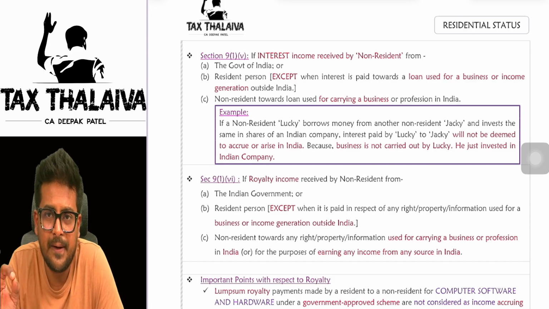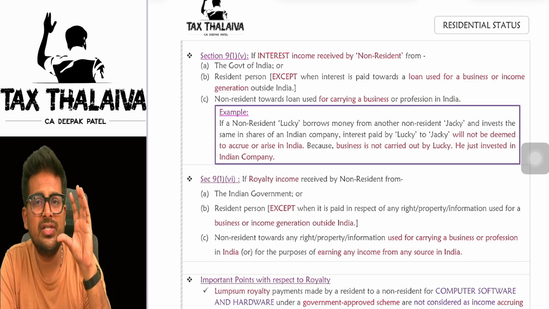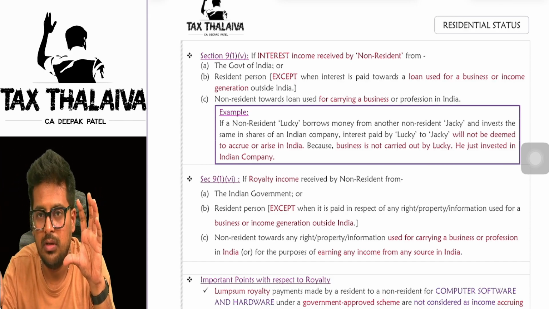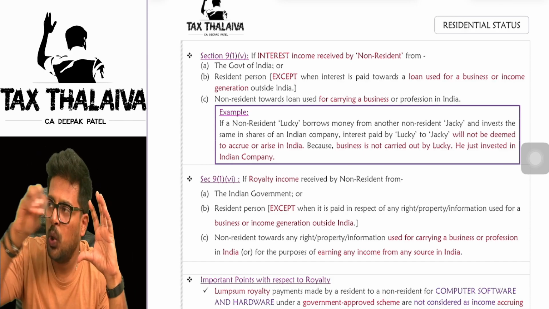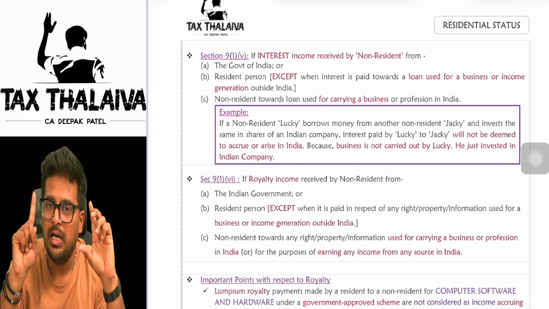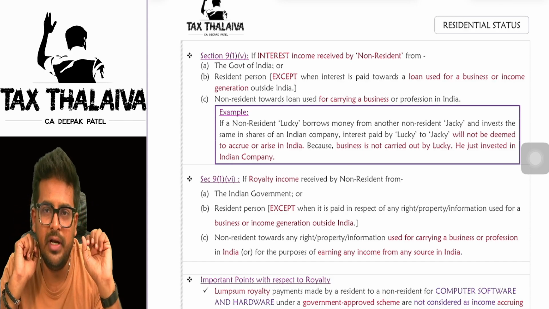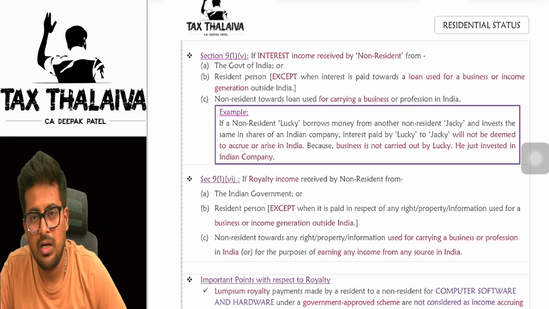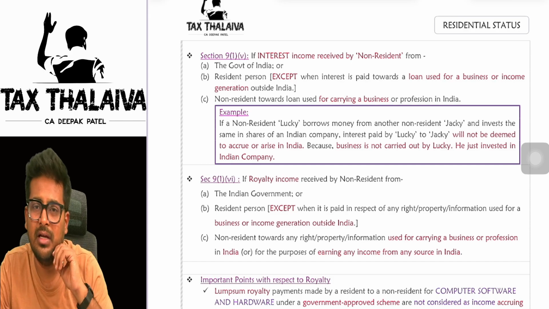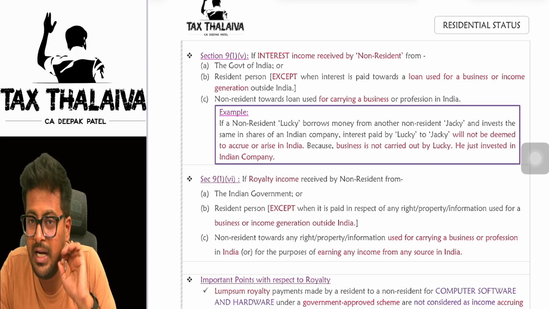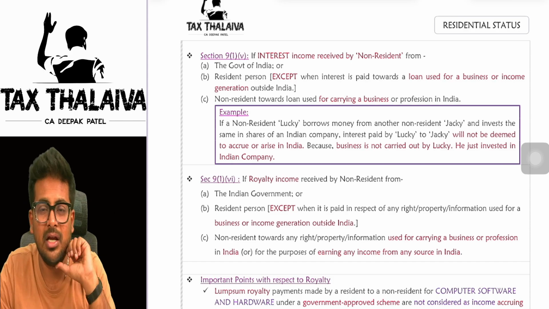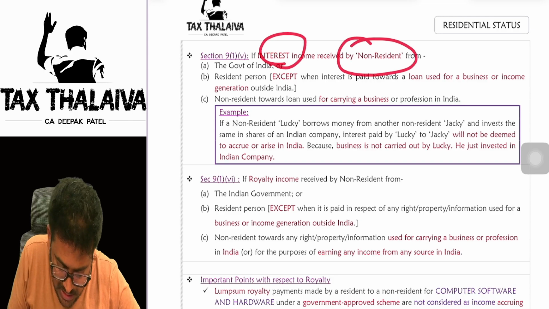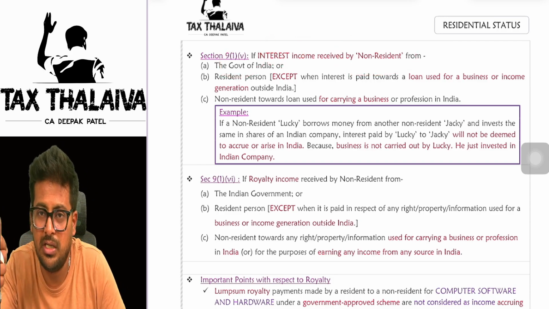See, interest income. Let's say there is a non-resident who has given loans to three parties. Number one, to the government of India. Let's say the Indian government is taking a loan from a non-resident. What will the Indian government pay? Of course, the government will pay interest. Then the interest will become income for that non-resident, and he has to pay tax on that. So the first scenario is done.